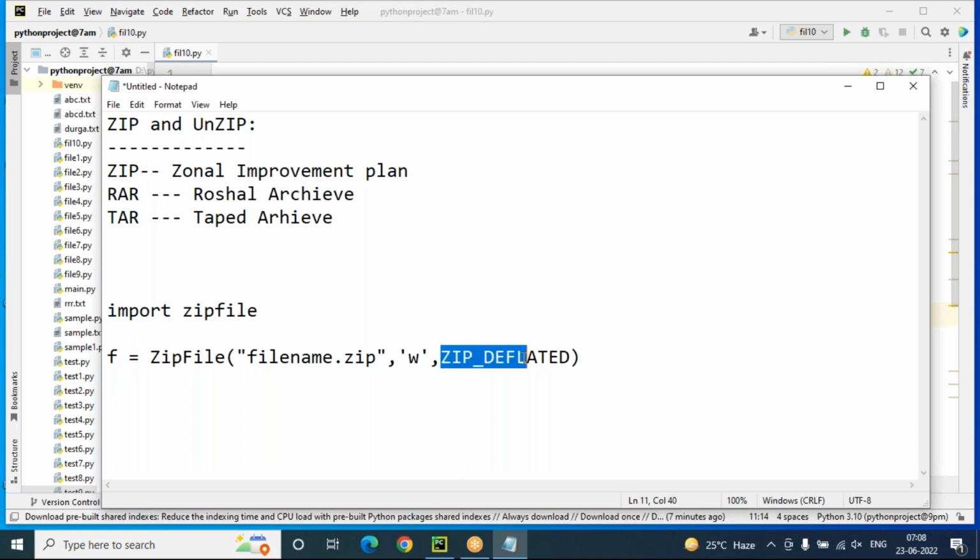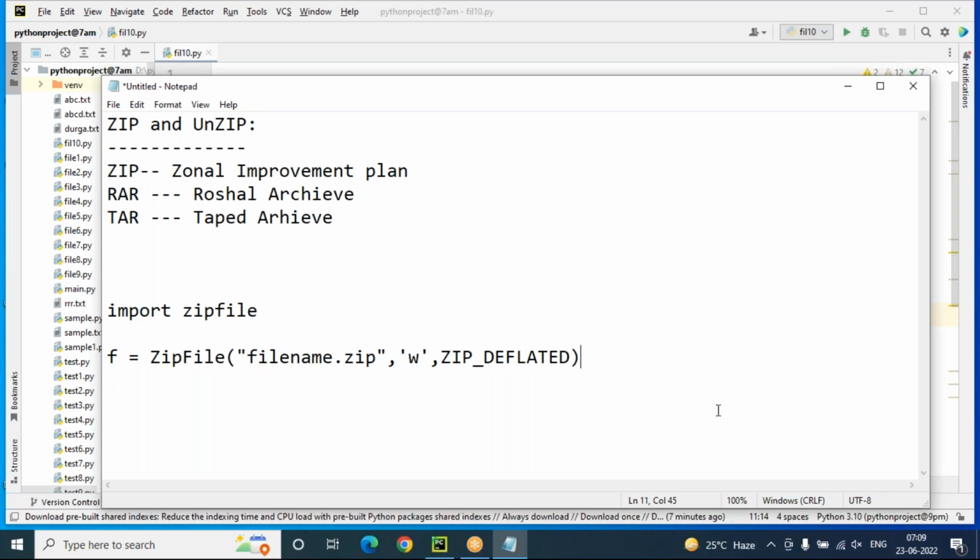This indicates that we are going to write all the files into the zip file only, the zip folder only. ZIP underscore DEFLATED. So this constant is optional, not compulsory. Okay, this is the zip file creation syntax.